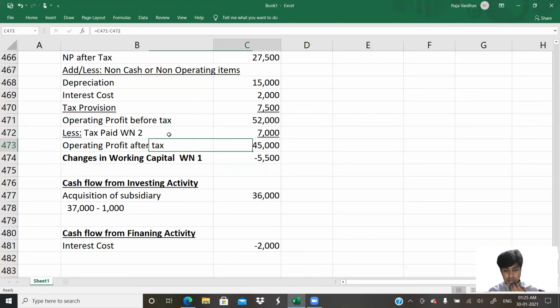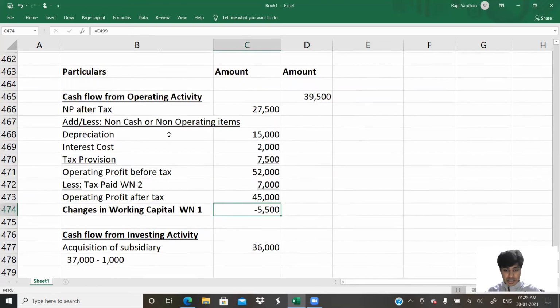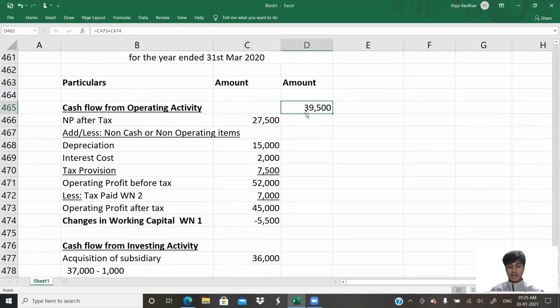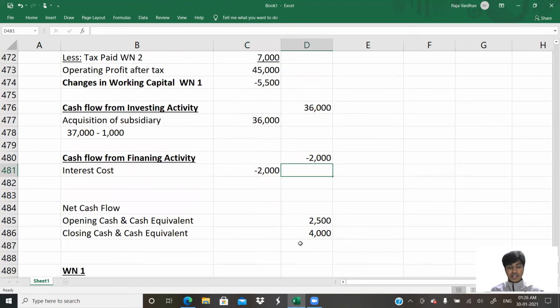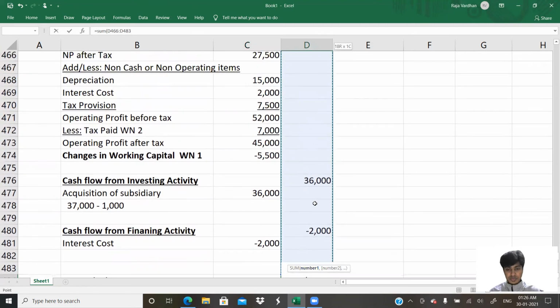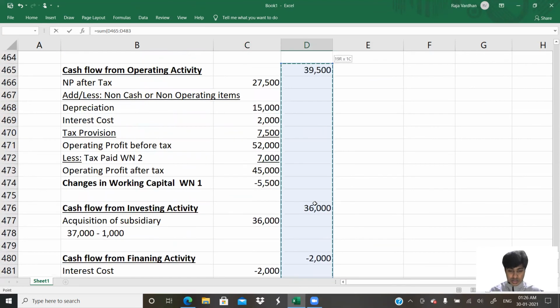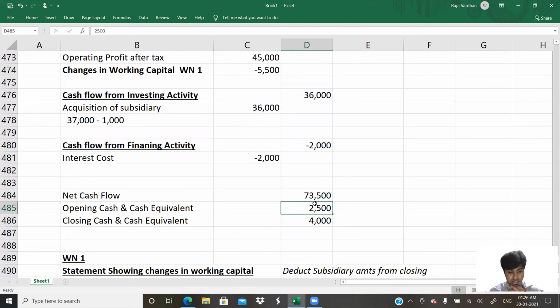Okay, that would help. Now come on, let us see how much is this? 39,500. 45 minus 5,500. And how much is our cash flow from investing activity? It is 36,000. How much is the cash flow from financing activity? It is minus 2,000. So we have the entire table ready. What is the net cash flow? Net cash flow is equal to sum of these cash flows from operating, investing, and financing. We did this. How much did we get? We got net cash flow 73,500.